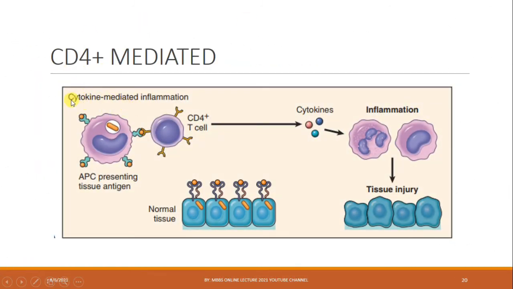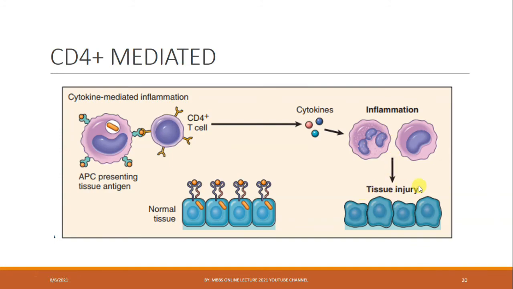Cytokine mediated inflammation: APCs in the tissue present antigen to the CD4 plus cells. These release cytokines that cause inflammation. These cytokines may be interleukin 4, 5, 1, 2, that cause infiltration of neutrophils and B cell proliferation and differentiation, or gamma interferon. This causes macrophage activation and can cause tissue injury.